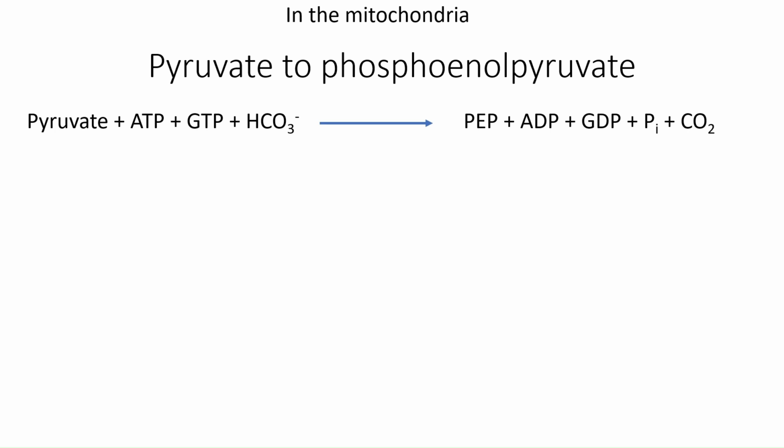This is the overall reaction where pyruvate plus ATP plus GTP plus bicarbonate gives phosphoenolpyruvate plus ADP plus GDP plus inorganic phosphate and carbon dioxide.